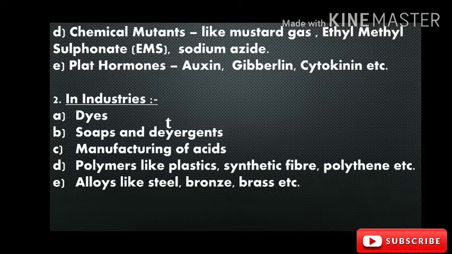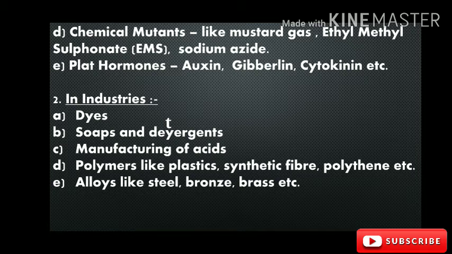Next is polymers. Polymers like plastic, synthetic fibers, polythene. These are different types of natural and man-made polymers which are produced with the help of chemical combination and chemical reactions. This provides us a lot of things which are helpful in our day-to-day life. It also enhances our standard of living.